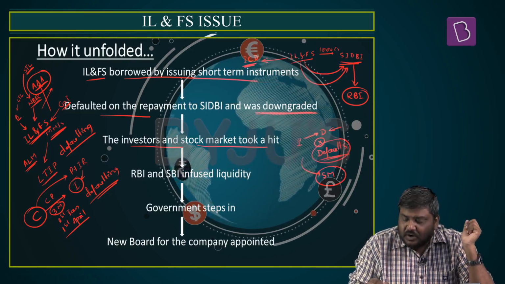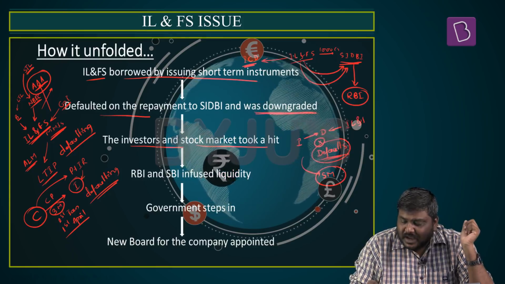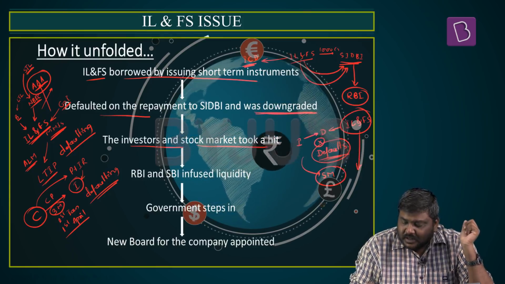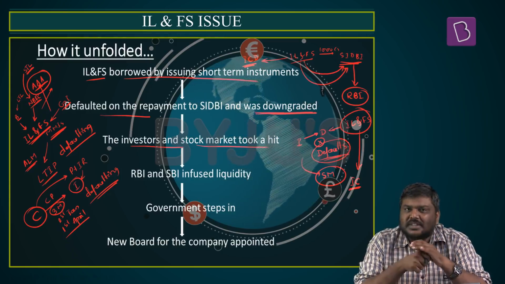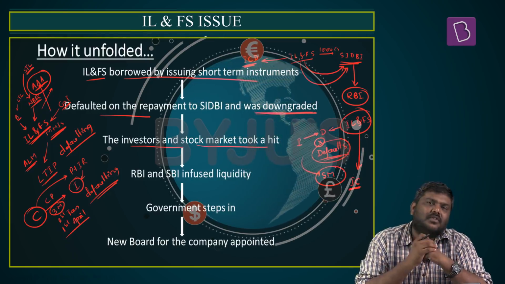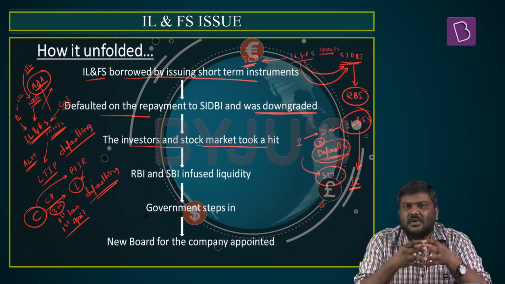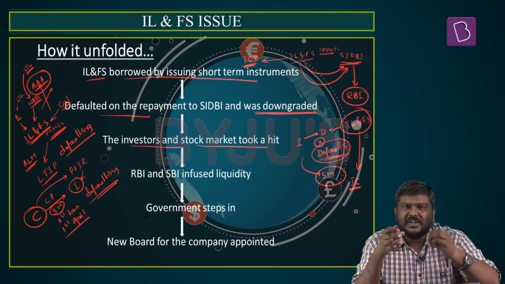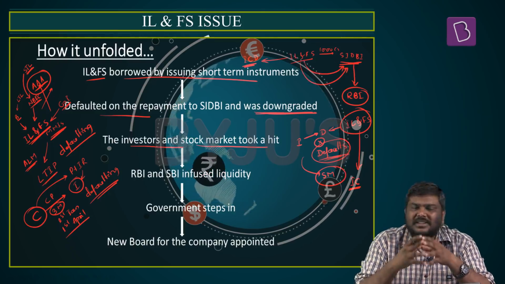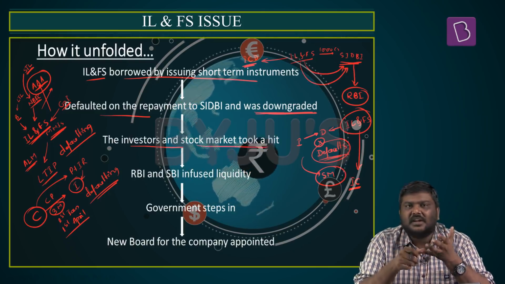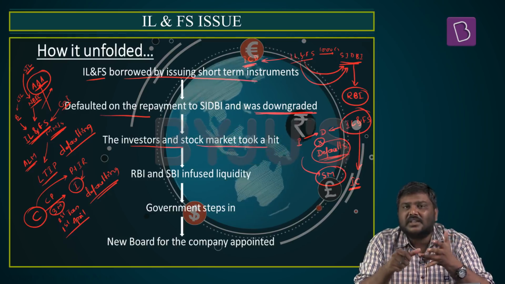This default by such a mammoth company as IL&FS will dent the investors' confidence in the market. And when it erodes investor confidence, the investors will not only withdraw their investments from the debt market, they will also withdraw their investments from the equity market. That is the precise reason there is a turmoil in the equity market as well as the debt market.